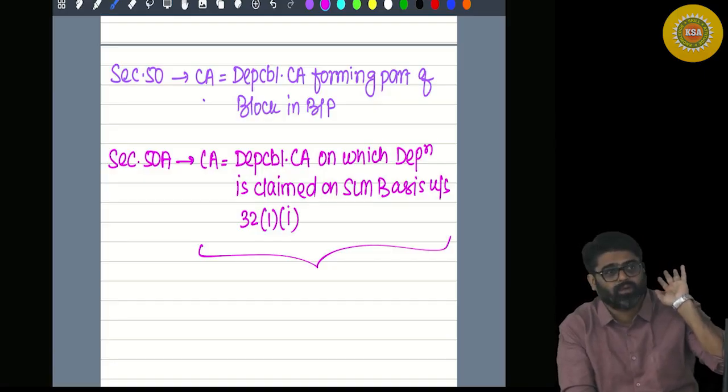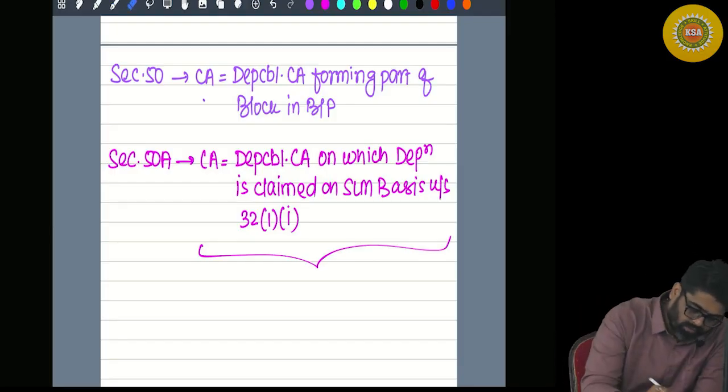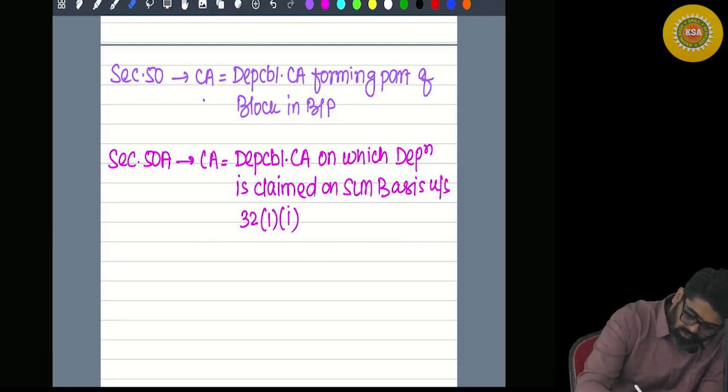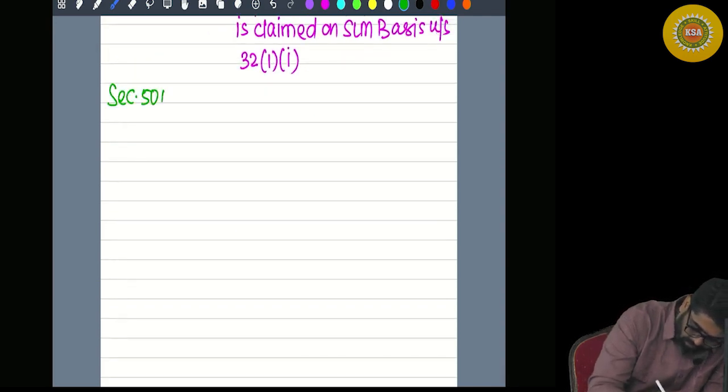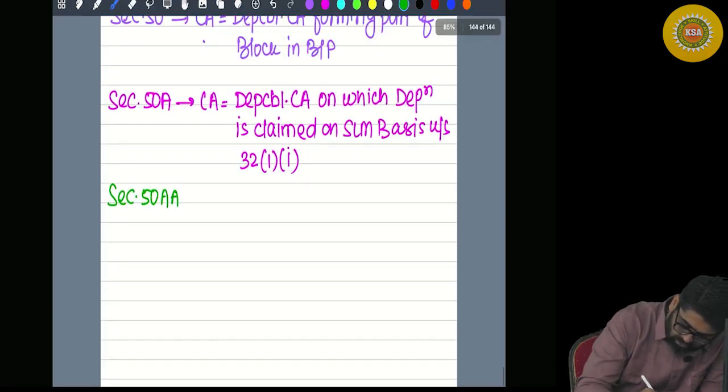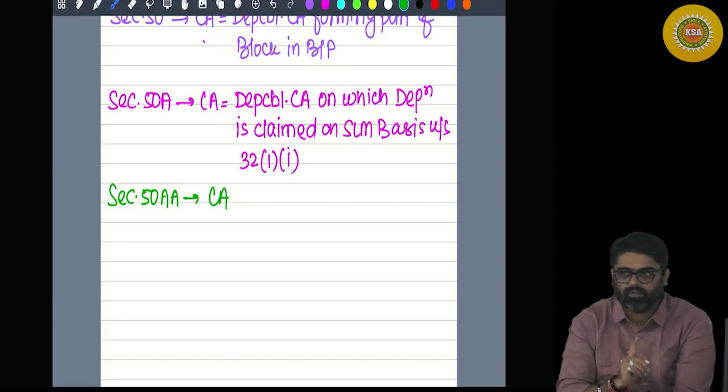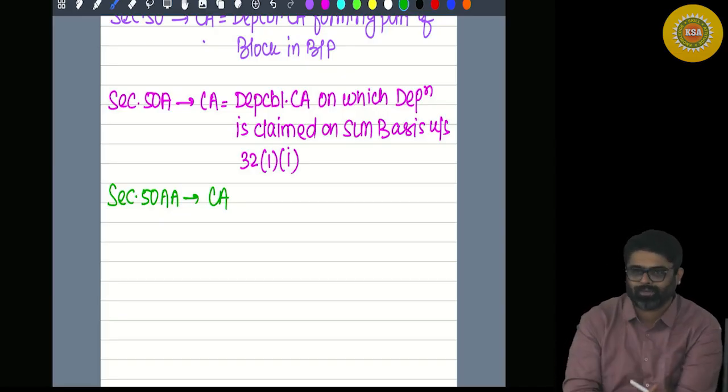Okay? Now tell me, after this we did one more section, 50AA. This section talks about capital asset. Only one capital asset or three types of capital asset?